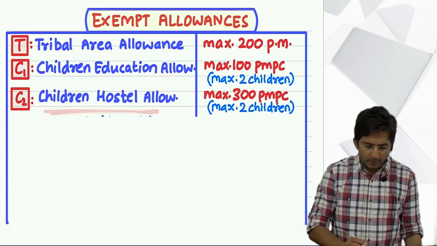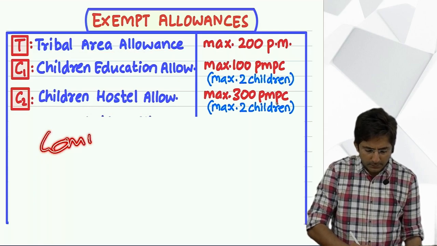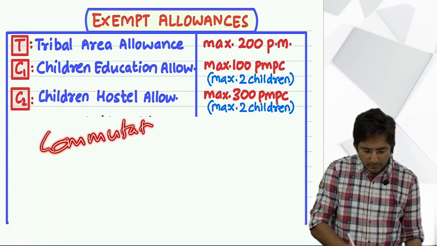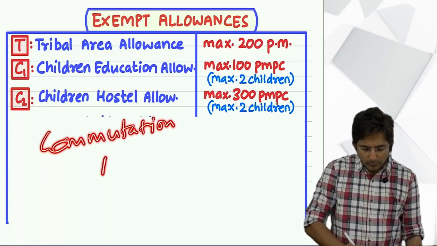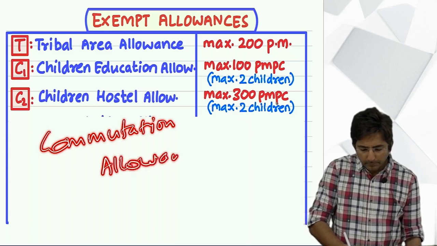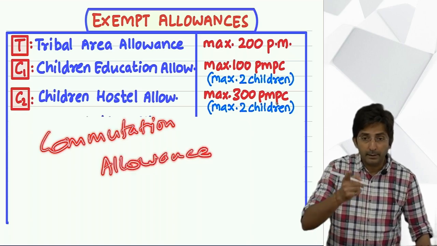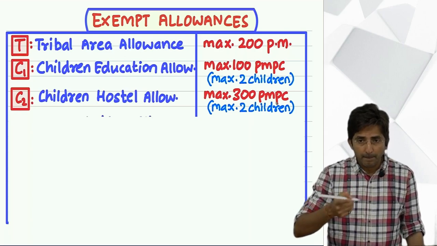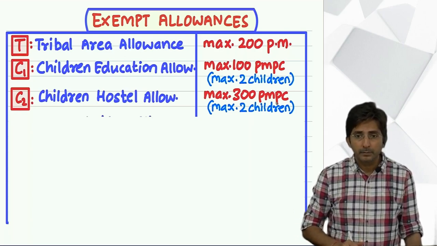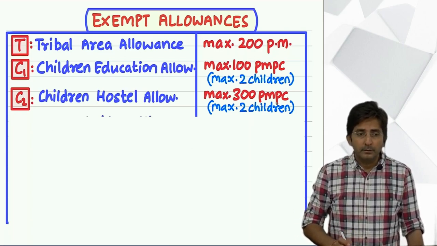Okay. Then third C is commutation allowance. You know what do you mean by commutation? Wait, someone had a doubt here. Okay, see here.